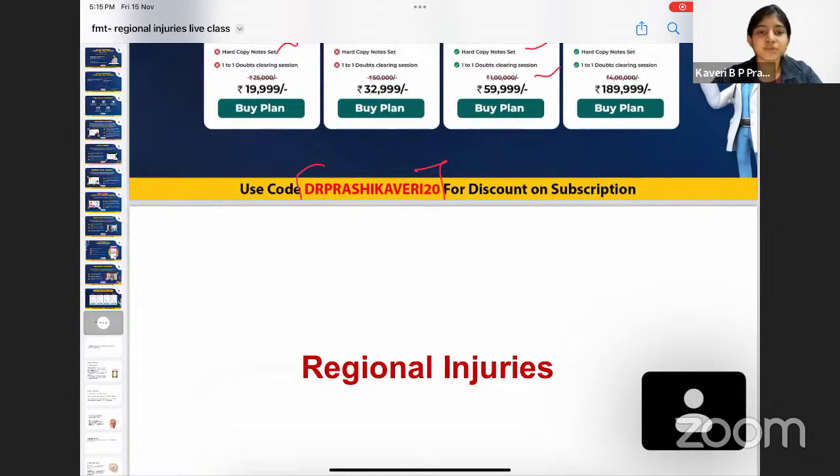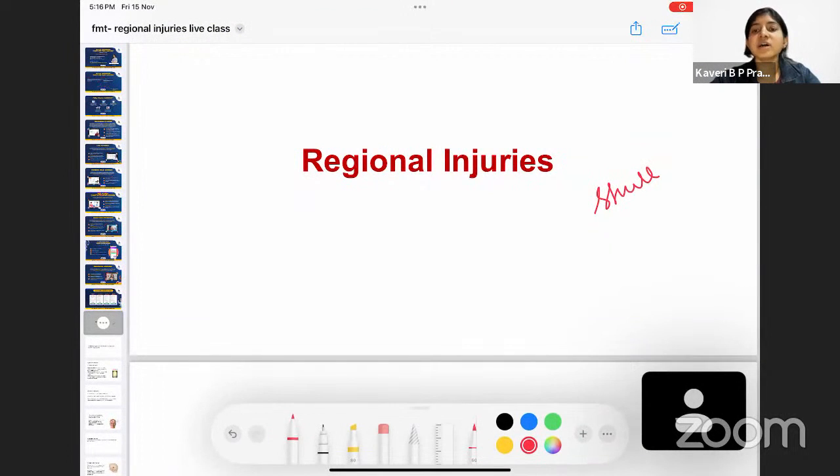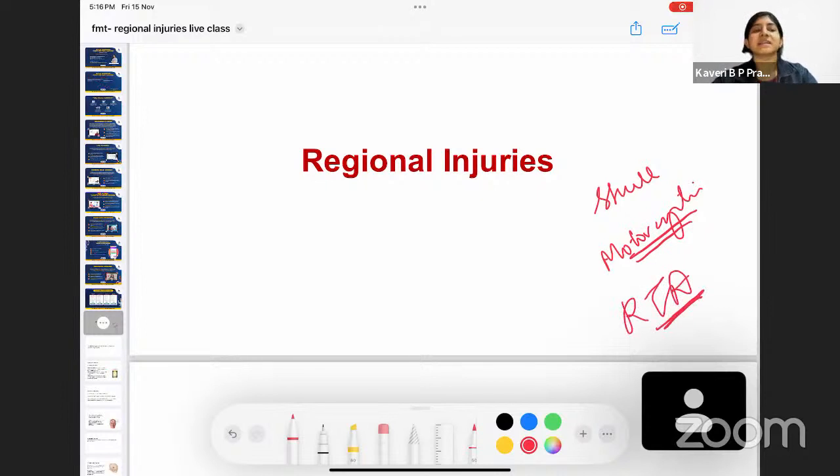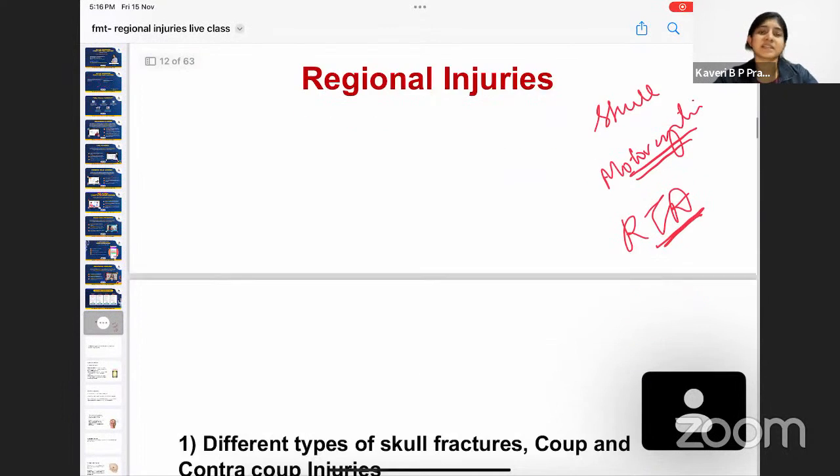Now let's dive into the subject per se. Coming to regional injuries, as I told you, the important questions that you'll have to know are about the skull fracture and the motorcyclist fracture. That is, anyone who is using a two-wheeler tends to get this motorcyclist fracture. And whenever there is a road traffic accident, what are the primary and the secondary impact injuries that happen to the pedestrians as well as to the front seat occupants of the car? These are the things that you have to know here, and these will also help you whenever you're in charge of a hospital, working as a medical officer. All these are very common cases that you'll get whenever there is an RTA.